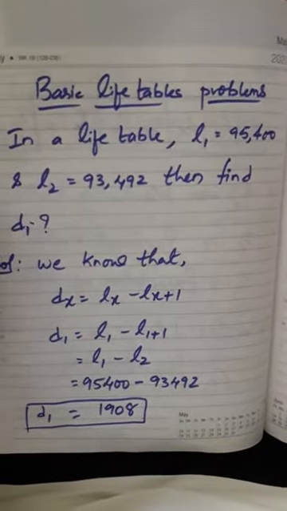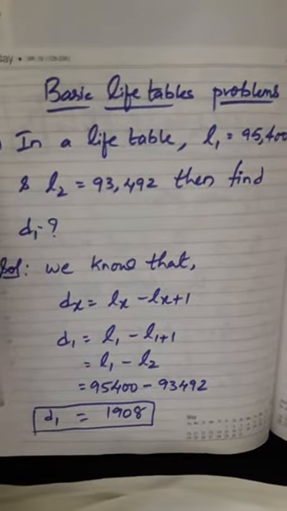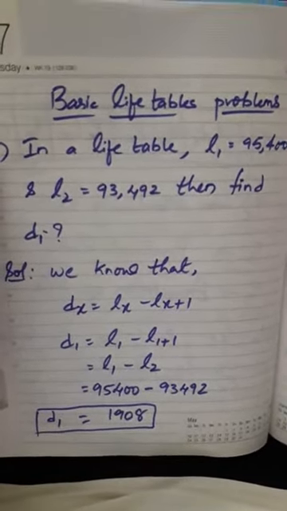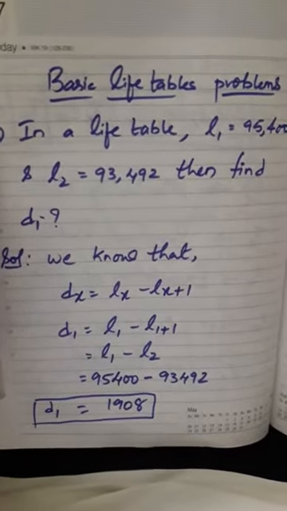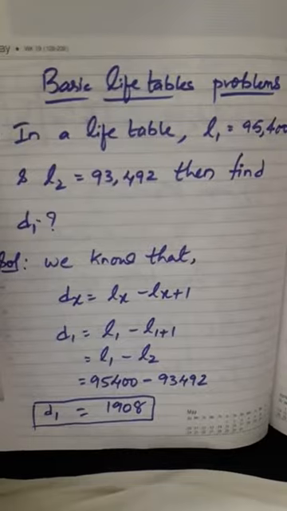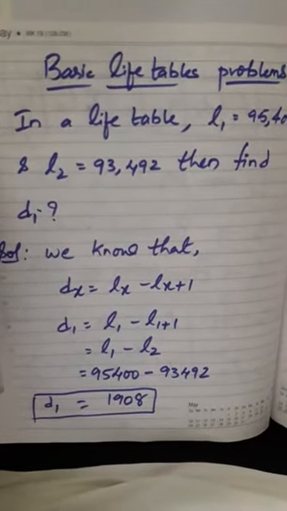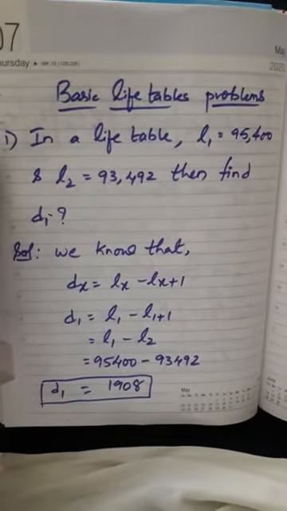Initially 95,400 are there who are having age 1. When they reach age 2, 93,492 only were there. From 95,400 to 93,492, there are 1908 persons died at age 1 only. So this way the problem has to be calculated.